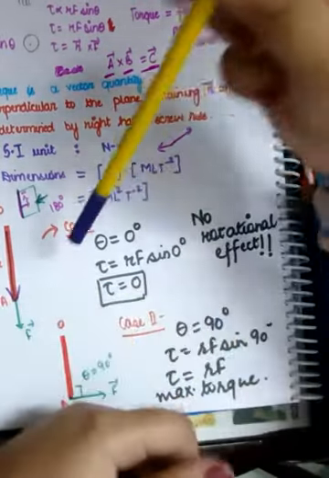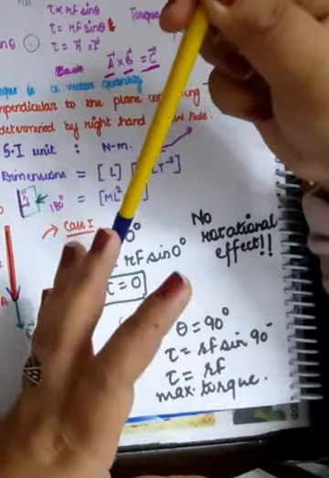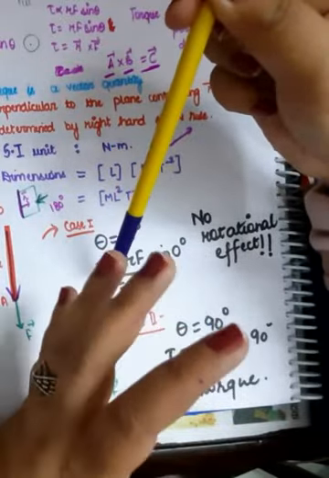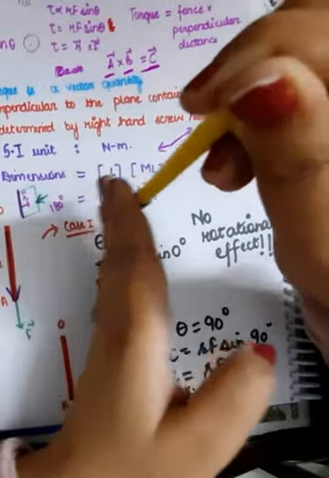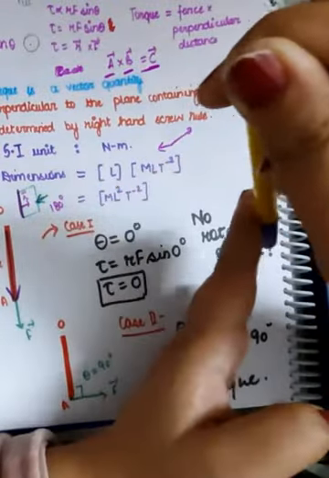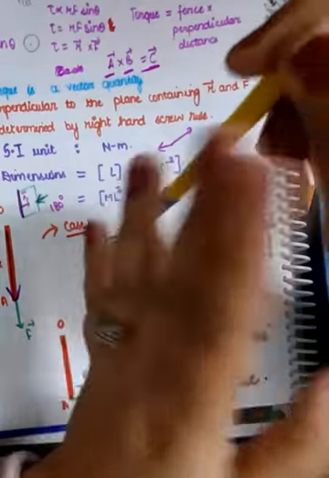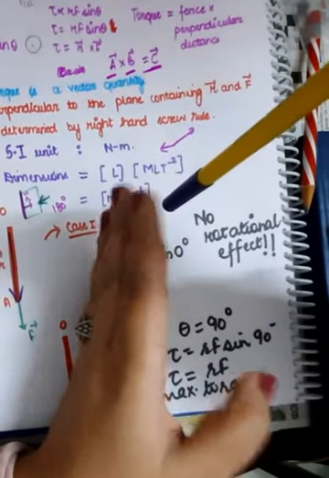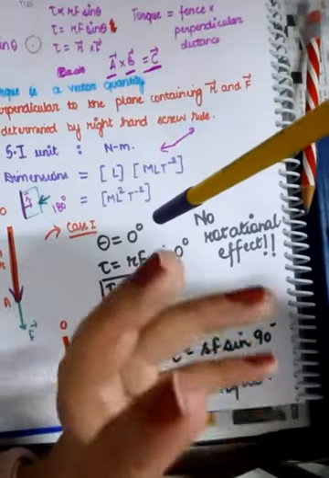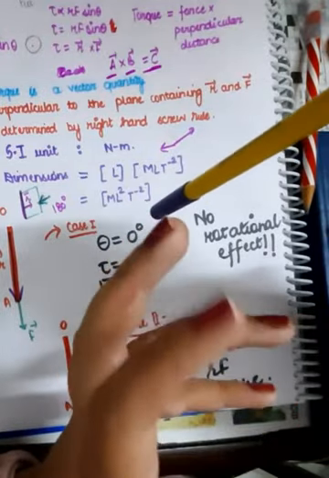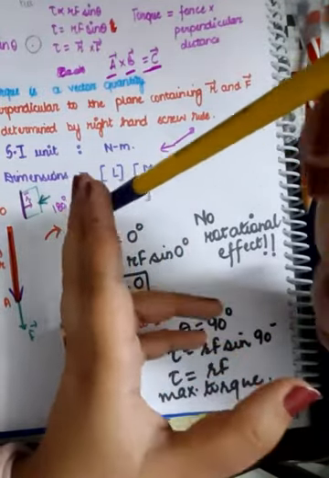In case number 2, you again have the same rod, but this time you are applying a force in this direction, like this. So this is r vector, the length of the rod. Okay, r vector is actually the distance at which you are applying the force.